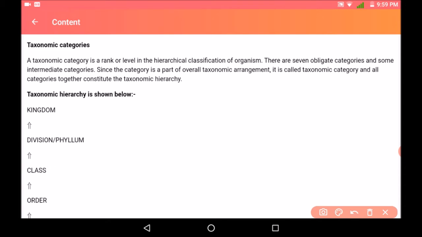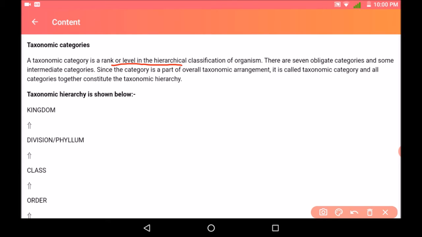Taxonomic category is a rank or level in the hierarchical classification of organisms. So it is basically a rank or a level which is present in the hierarchy of classification. There are 7 obligate categories and some are intermediate categories.